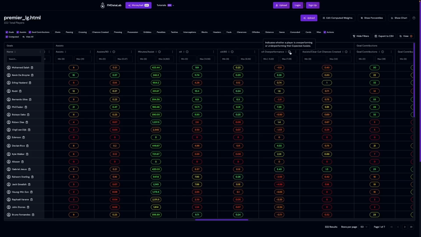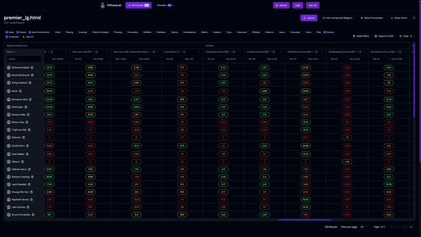Each row in a stat column displays the player's value for that stat in a color-coded badge, very similar to how the row scores work in the role scoring tool. The color scale ranges from red to green. A shade closer to green indicates that the player performs better in that stat compared to all players in your uploaded file. These colors provide a quick visual indication of each player's performance within each stat.